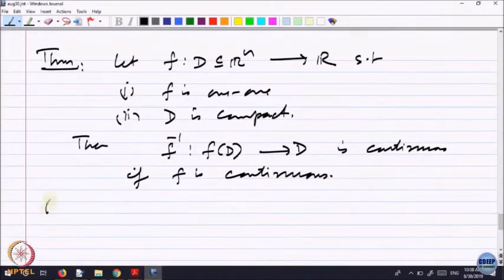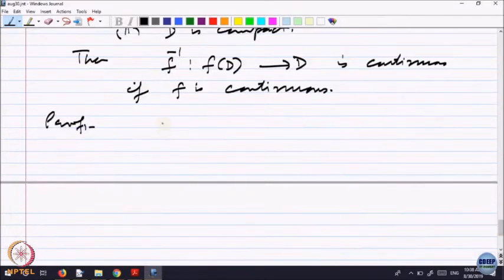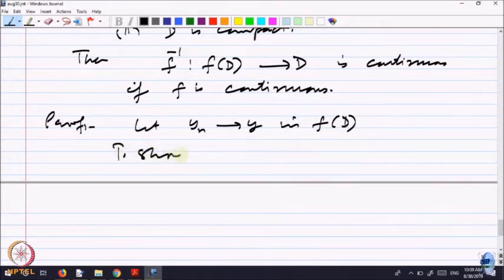Proof. What is to be shown? Let y n converge to y in f of D. I want to show the inverse function is continuous. What is the domain of the inverse function? That is f of D, the range. So, take a sequence there, y n converging to y, and show that the image converges to the image. To show: f inverse of y n converges to f inverse of y.